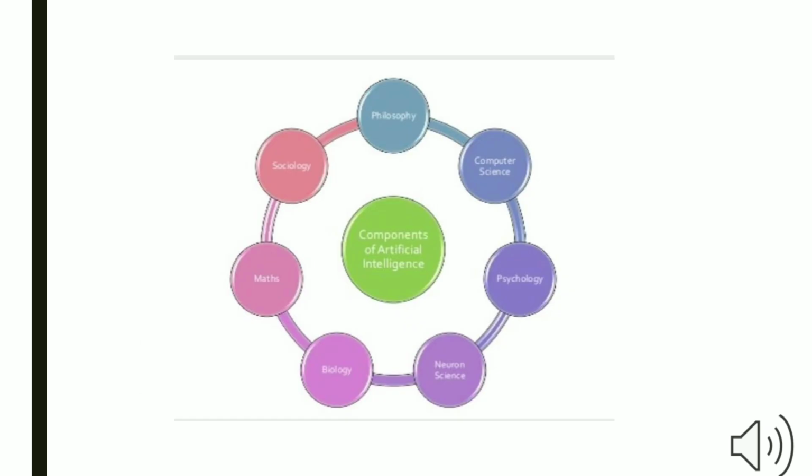Components of artificial intelligence. There are components of AI. It includes philosophy, sociology, maths, biology, neuroscience, psychology, and the most important is computer science. By using all these components, we can develop AI. AI is all dependent on these components. Let's move towards next slide.